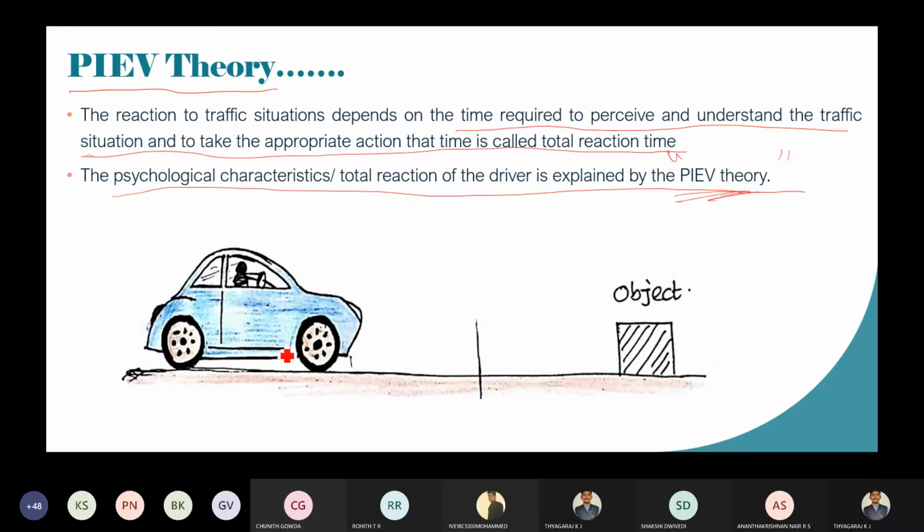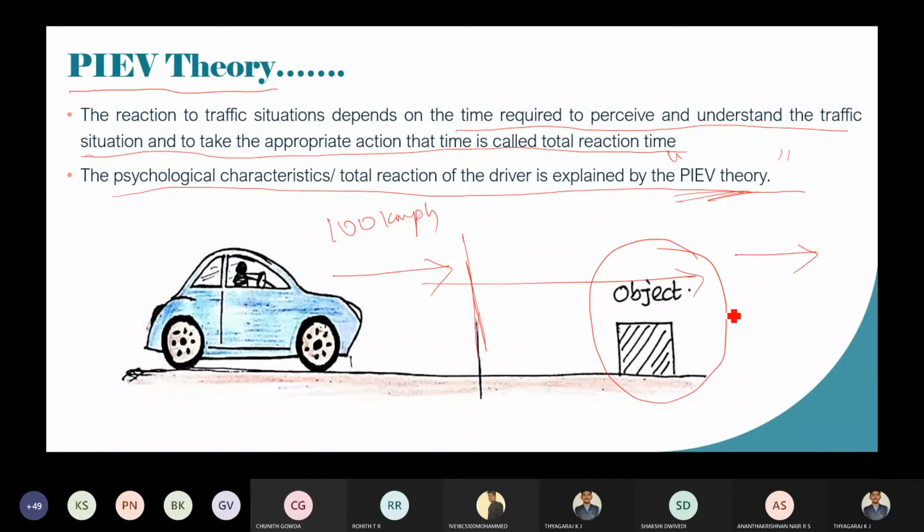So this will be the road, what I am indicating. You will be moving on the road. Suddenly an obstruction appears on the road. What are you going to do? You are going to stop the vehicle at a certain distance. Say you are moving at 100 kmph. Some people will hit this object, or they will move by reducing the speed to 30 to 40 kmph.